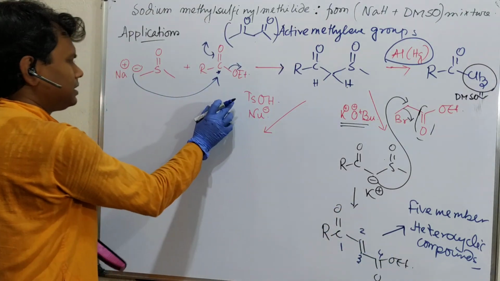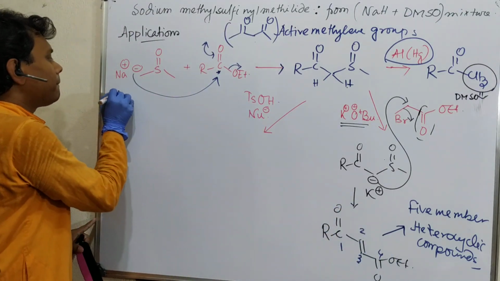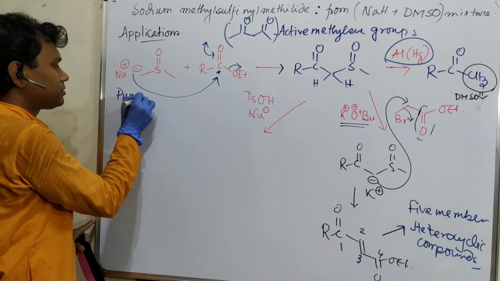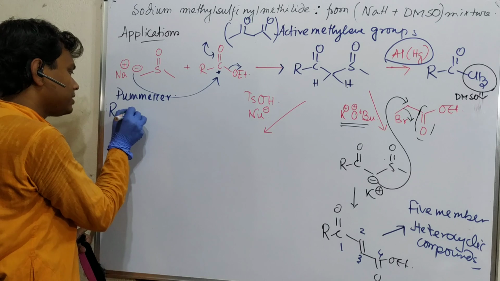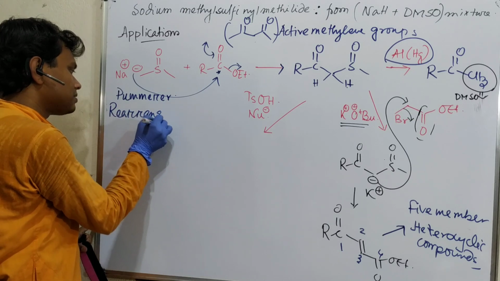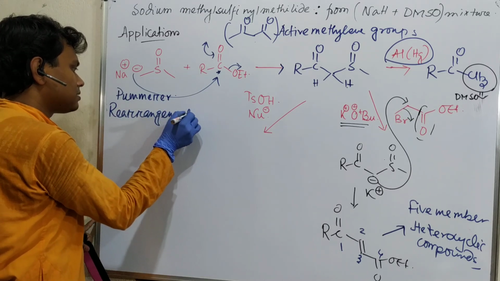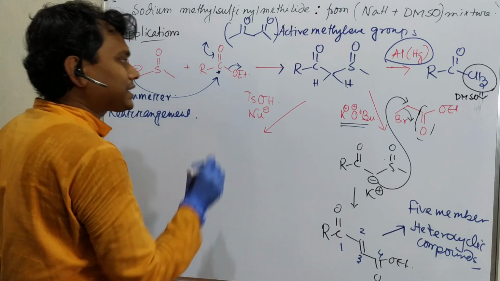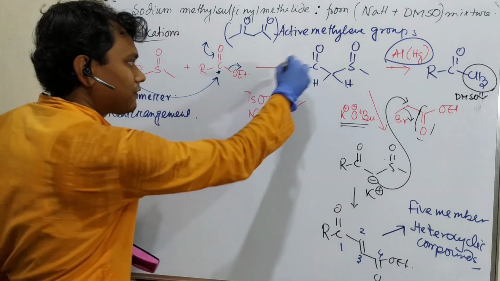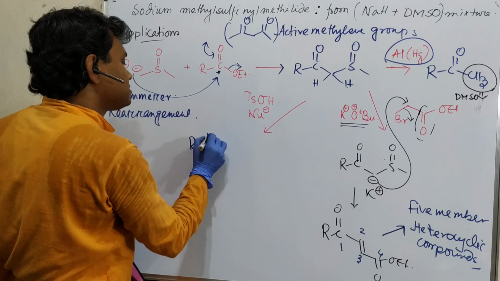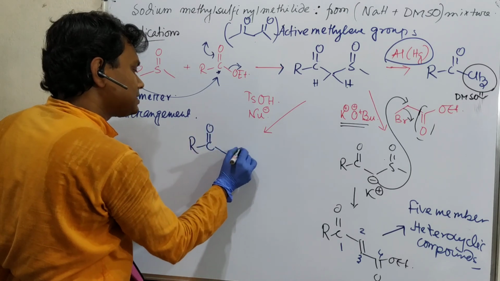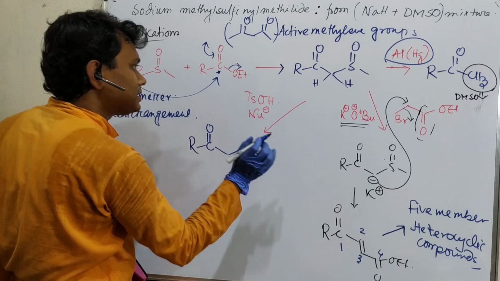But now the last part of this topic is Pummerer rearrangement. Okay, so what does this say? Actually, in this case, what happens after this? This results in RCO. This is carbon. This is S. This.